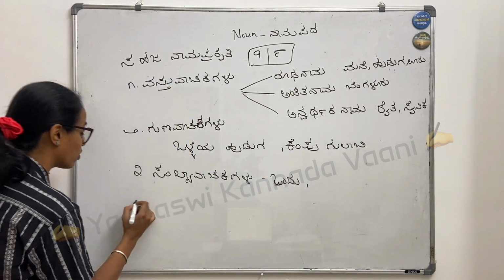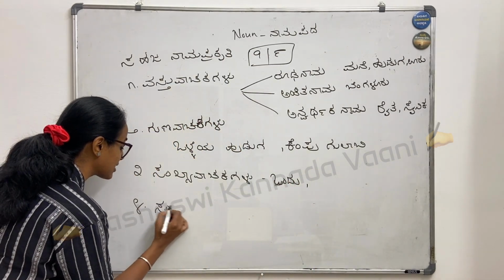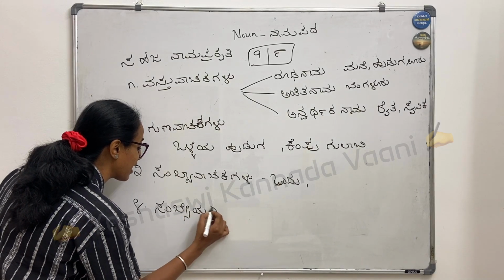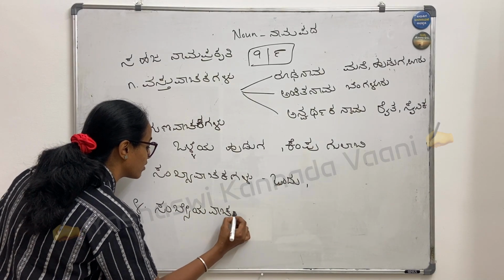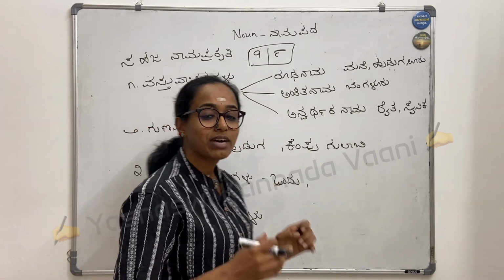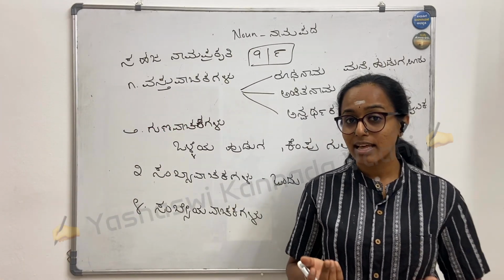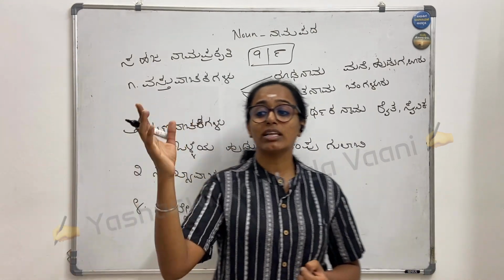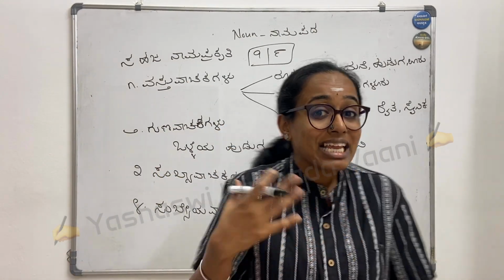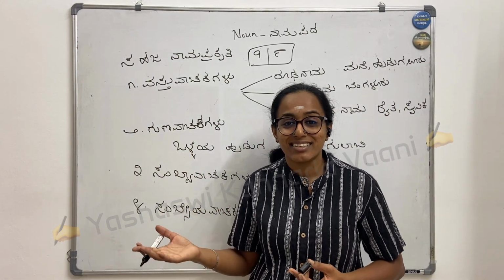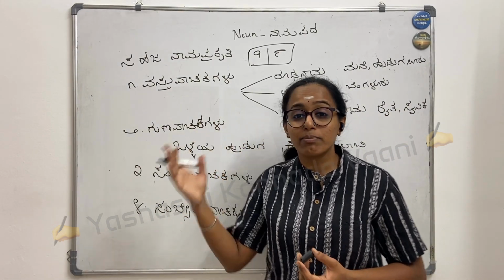I have one more, this is the last one for the day, that is Sankhyeya Vachakagalu. So in English, you have 1, 2, 3, 4, 5, 6, 7, 8, 9, 10 numbers. Then you won't say that he won one prize. You will say he won first place. He came second. It's a fourth building.